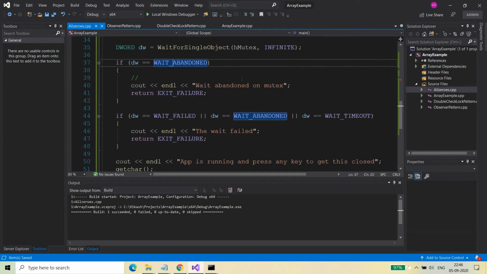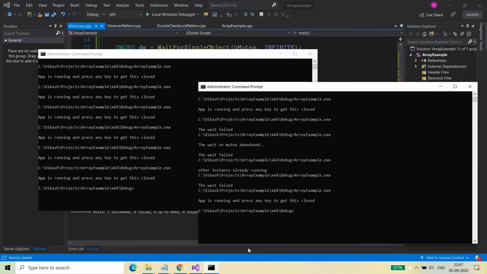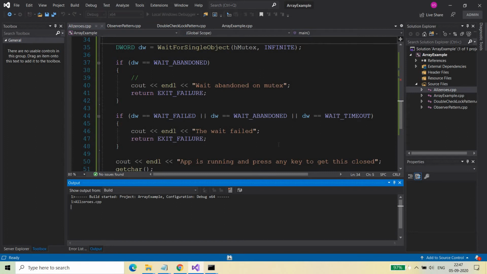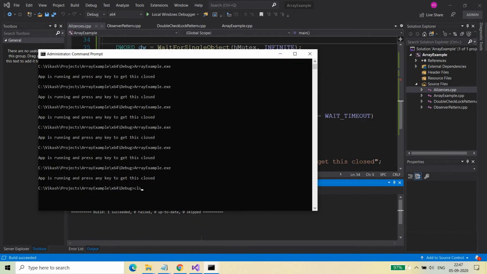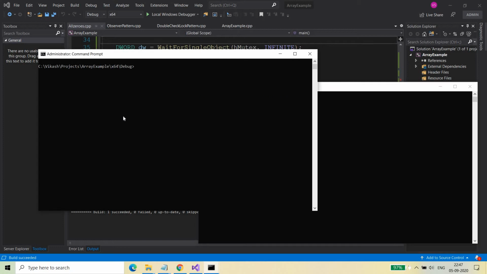So let's see now what will happen. I just want to show you that it will return wait abandoned, right? So let me see if any other instance is running. No instance is running. So let me just build it, and after building it I will show you that it will return you wait abandoned on the mutex. So let me run the first instance. Let me just clear the screen first. It has become too informative.